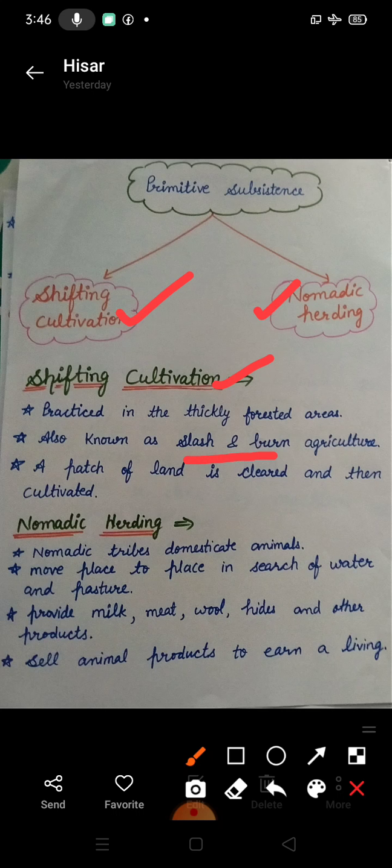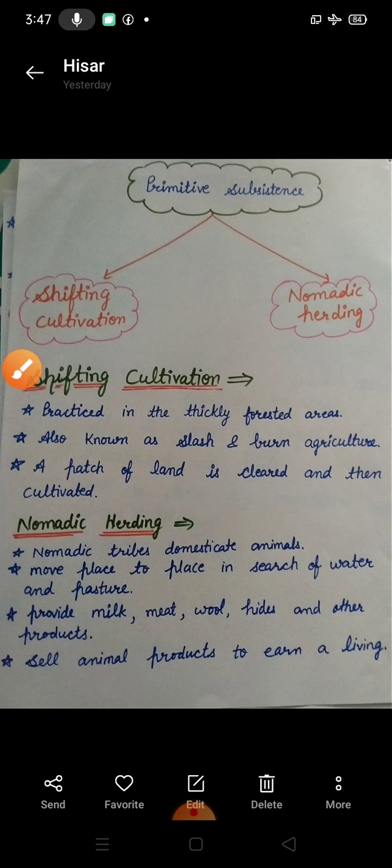That is why it is called slash and burn. When the fertility of the plot is exhausted, it is abandoned and the cultivator moves on to a new plot. Crops like maize and cassava are grown using simple tools. So that time agriculture was not developed.